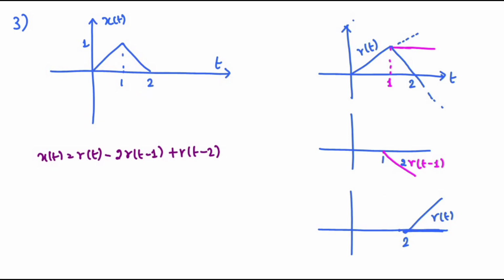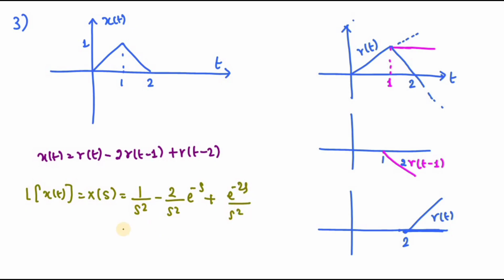So if I take the Laplace of this value, the Laplace of x of t is nothing but x of s. The Laplace of r of t is 1 divided by s square, minus 2 divided by s square. Since it is time shifted, it is e power minus s plus e power minus 2s divided by s square.